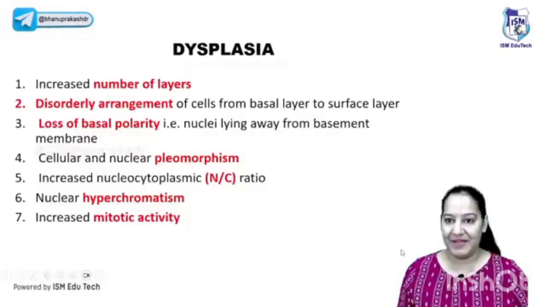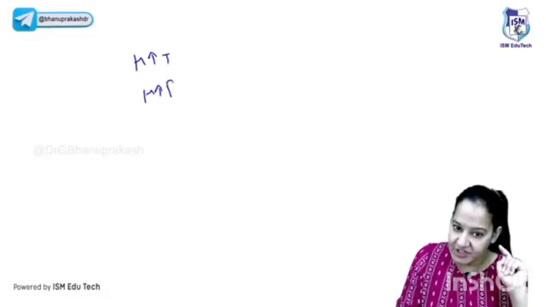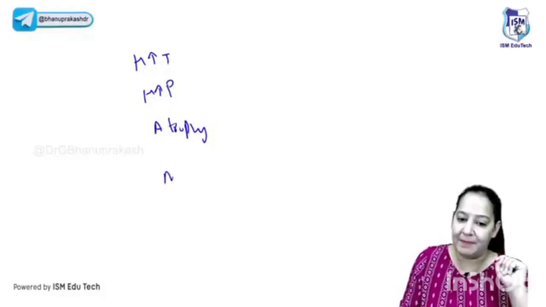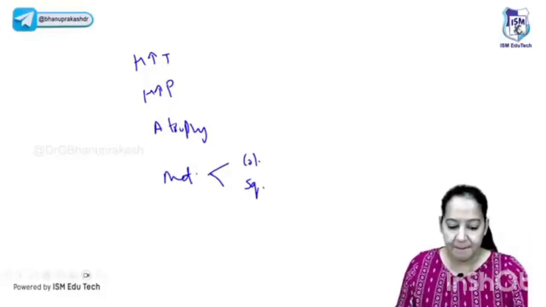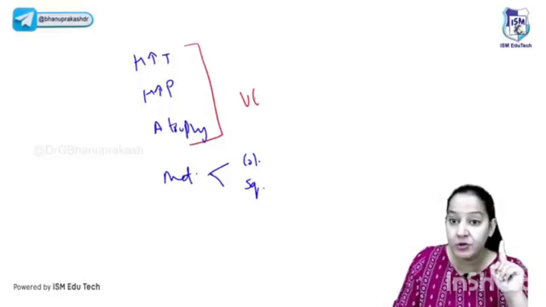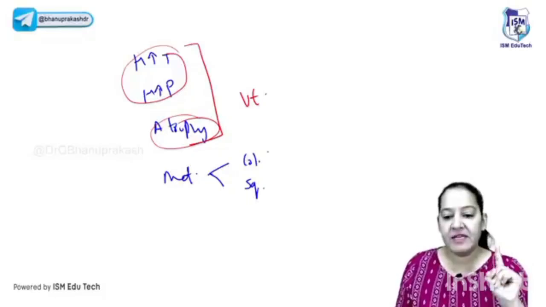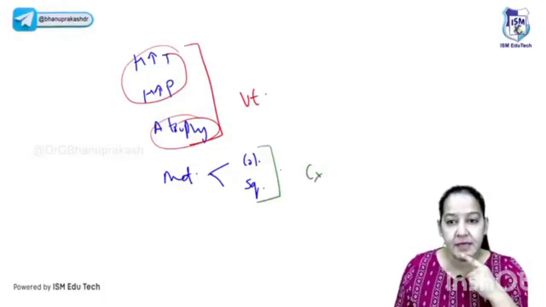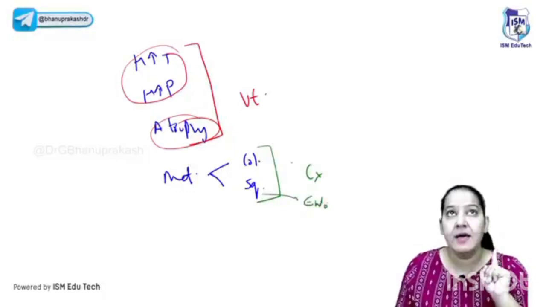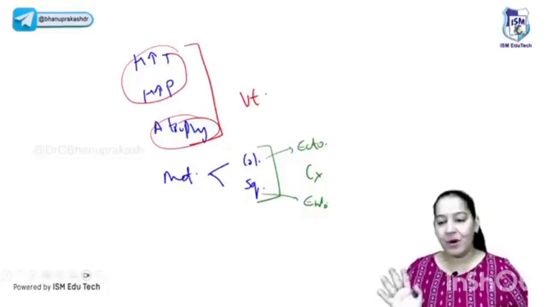So that is regarding metaplasia. Till now, we have seen four adaptations: hypertrophy, hyperplasia, atrophy, and metaplasia. The two types of metaplasia are columnar metaplasia and squamous metaplasia. We have seen one common example of the first three: the uterus. During pregnancy, it's hypertrophy and hyperplasia. During parturition, it's atrophy in the uterus. And we have seen a common example of the two types of metaplasia, that is the cervix. In the endocervix, squamous metaplasia takes place, and in the ectocervix, it's columnar. Am I right? Yes, I guess I'm right. So this is what we have learned till now.